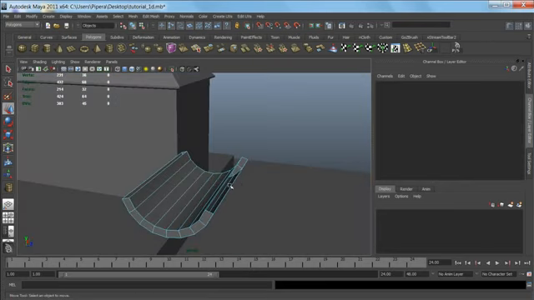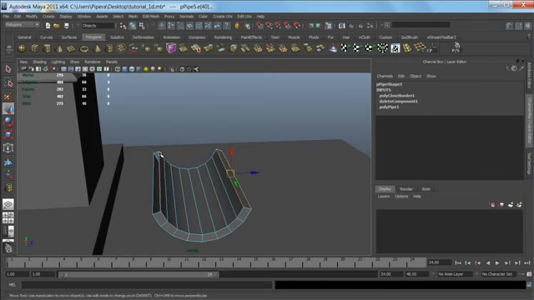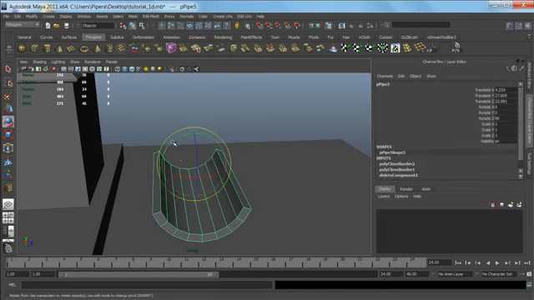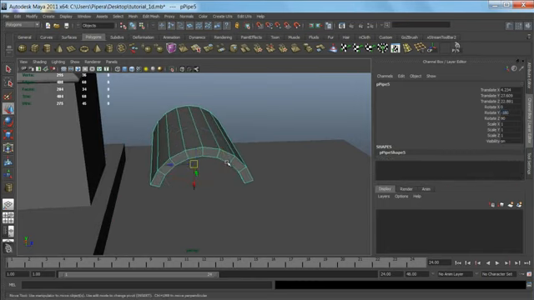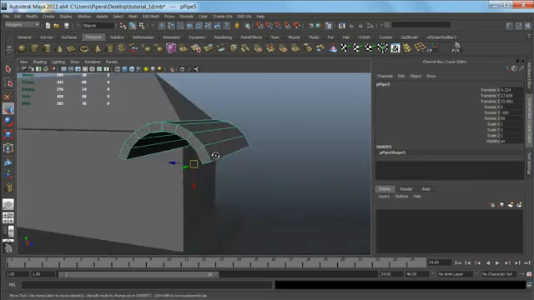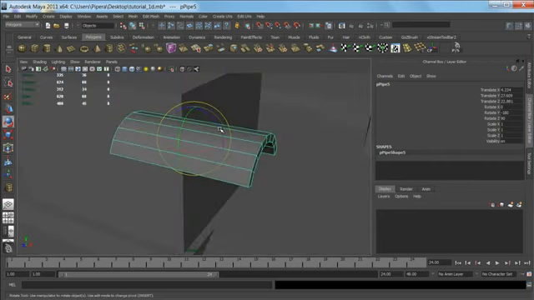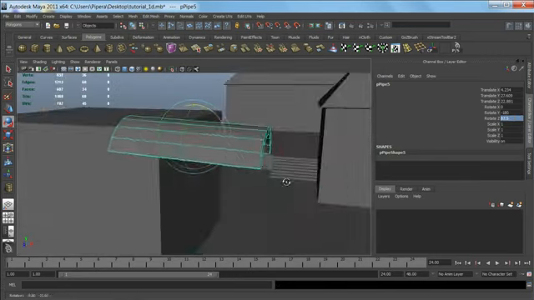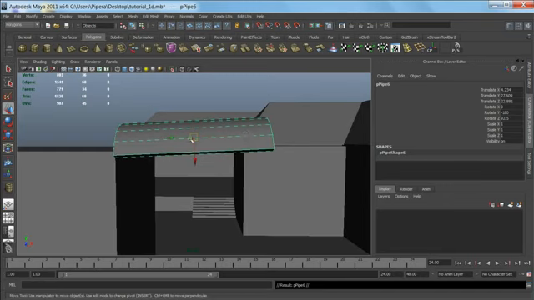Now again, select half of the faces plus one more. Again, just select all the edges on the end of the pipe and just go to mesh fill hole. Now turn it upside down. Now it's going to center the pivot, and now just going to fine tune the rotation on the z-axis so we can get a nice duplication of the tiles.